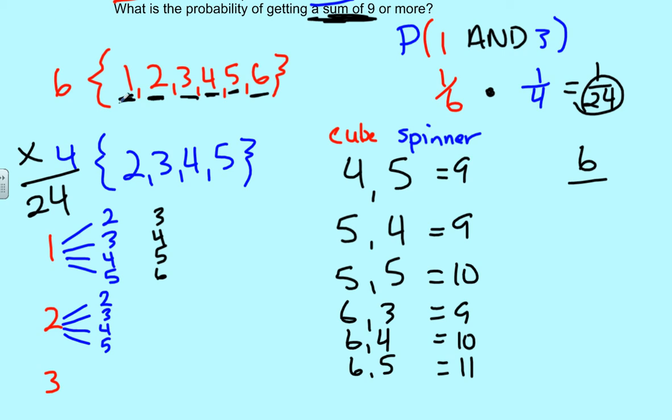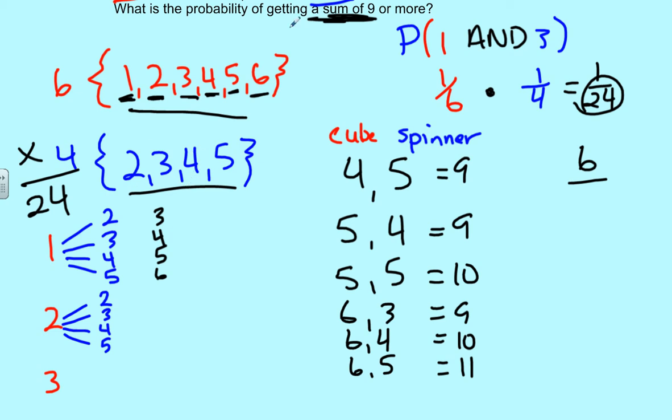So basically what we're saying, to find the total number of outcomes in any compound event, not any, I don't want to specify that, any ones you're going to see until you get more information than what you have now, the total number of outcomes will be the number of different outcomes from one event times the number of different outcomes from the second event. So in this case, 6 times 4.